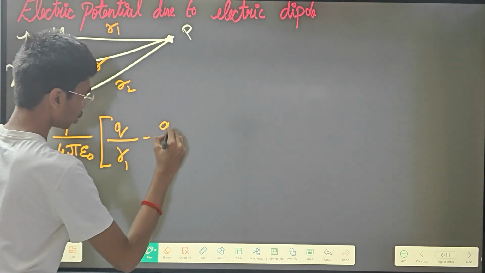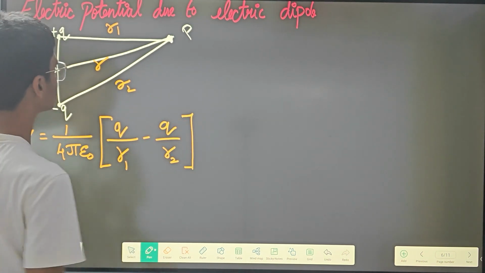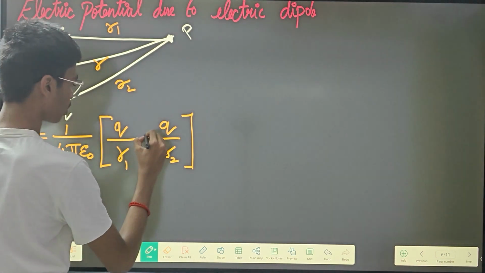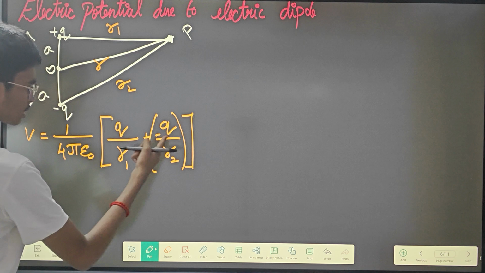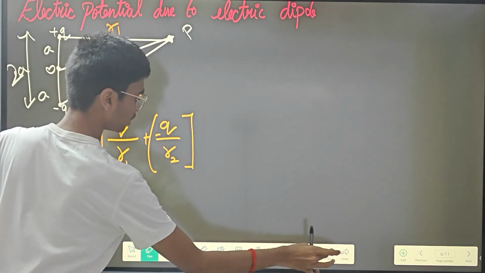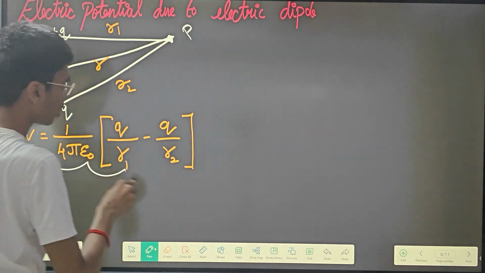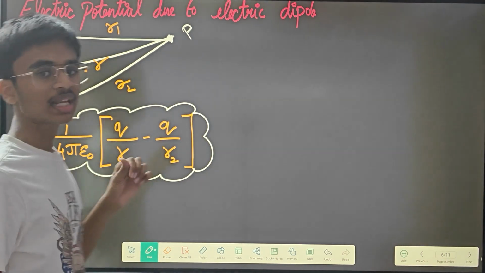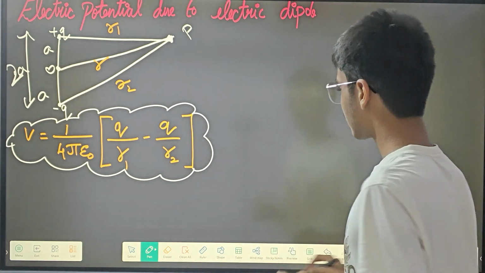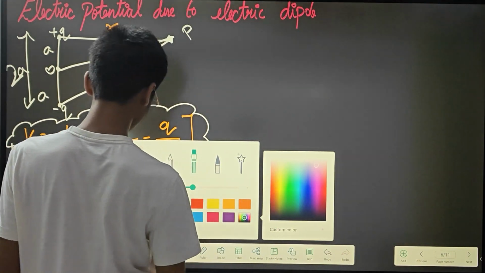Actually we have to add the two, but since this charge is minus, there would have been a plus here, and since minus and plus get multiplied, it comes out like this. Now what I have to do is find R1's formula. So R1 is equal to, I'm writing everything very big.